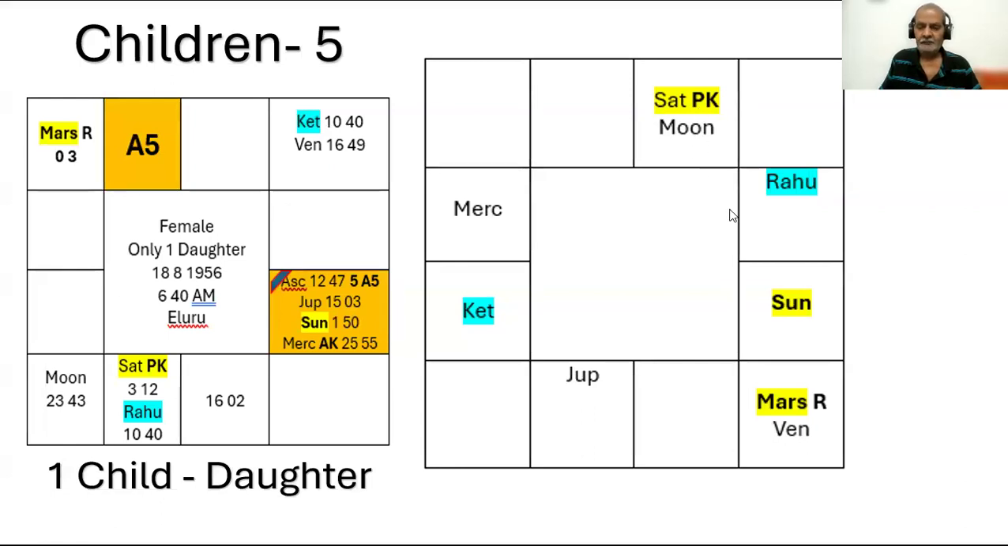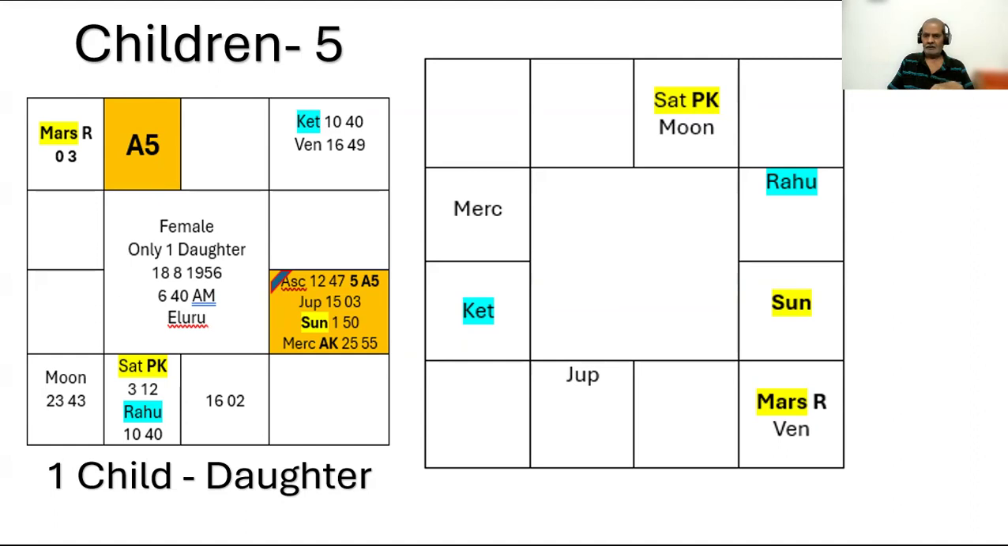Fifth from A5 is Leo, is Sun occupying that place. So, Sun in own house. Aries is aspected by Sun from Leo, and it is also aspected by Jupiter. So it is very strong. A5 is strong. Fifth from A5 is also strong. Then the lord of fifth from A5 is Mars. Where is Mars? Mars is in Sagittarius combined with Venus. Please note, combined with Venus in debilitation.